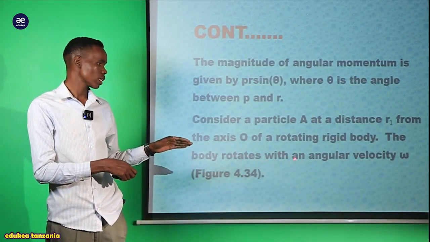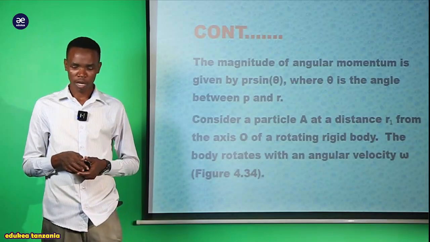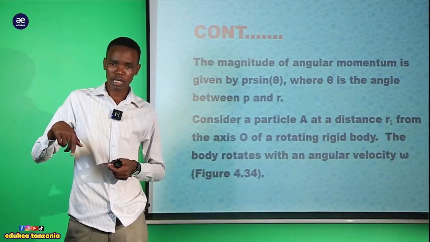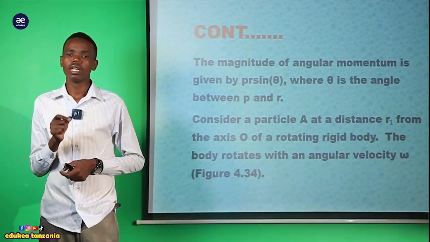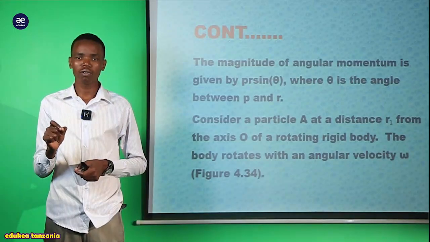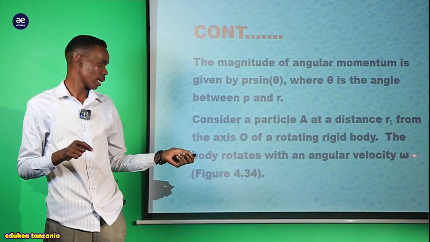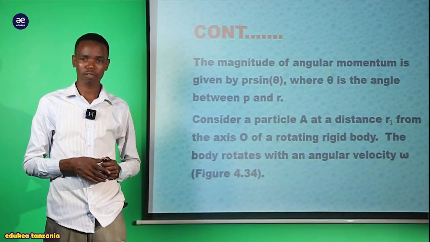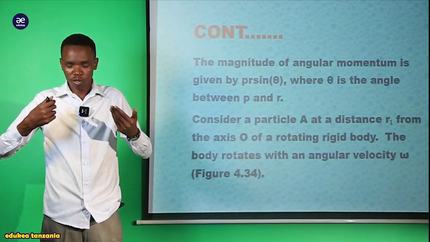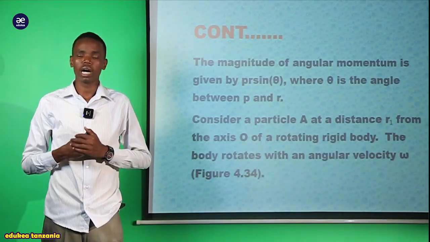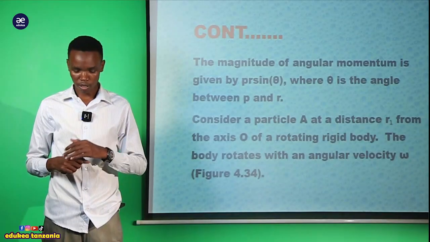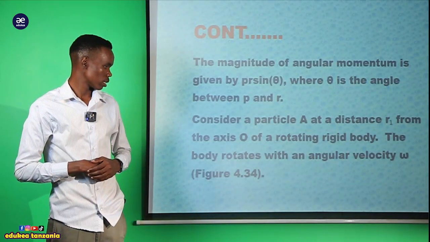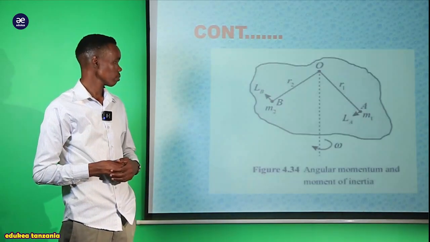Now the body rotates with the angular velocity. If the body is trying to rotate on its axis, it rotates with the angular velocity, which we see as W here. And the figure indicated on the next slide tries to explain the angular momentum. Let us go and observe this figure here.